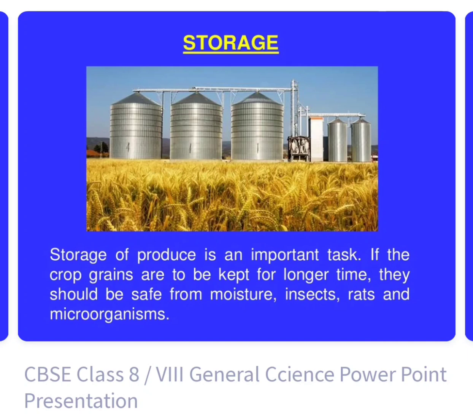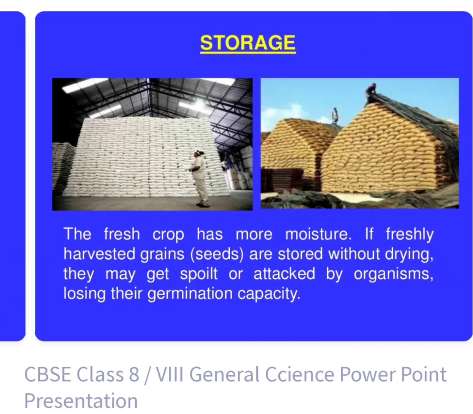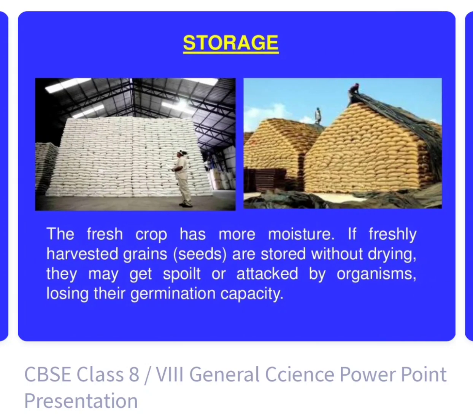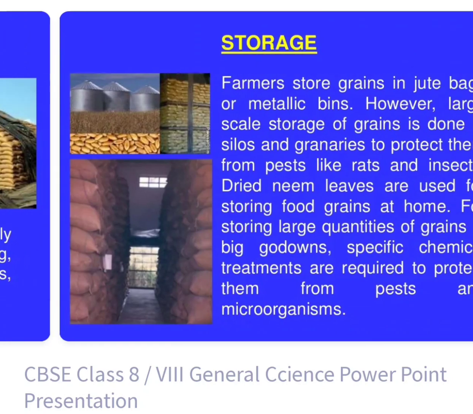You can see in the diagram how the grains are stored in storage houses. Fresh crops have more moisture. If freshly harvested grain crops are stored without drying, they may get spoiled or attacked by organisms, losing their germination capacity. So for protection, they have to be dried first, then stored.